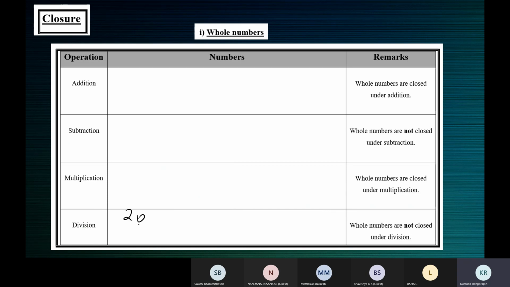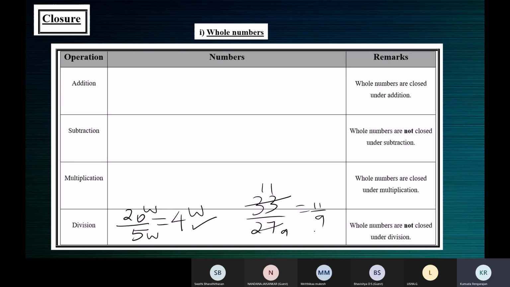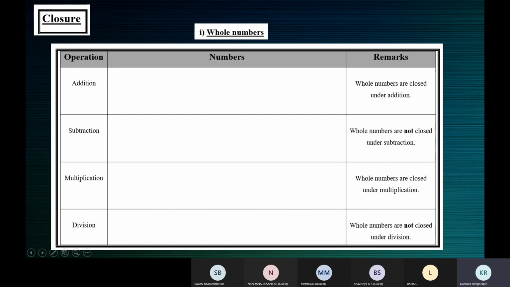For example, 20 is a whole number, 5 is a whole number. When I divide 20 by 5, I get 4, which is also a whole number. Okay, here it works. But if I take whole number 33 and whole number 27, I get 3 elevens or 3 nines, so 11 by 9 is the answer. And 11 by 9 is not a whole number. That means whole numbers are not closed under division. Do we understand, children? That means the quotient of two whole numbers is not always a whole number.